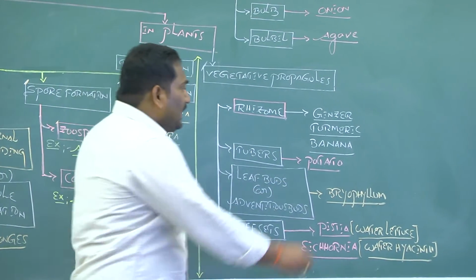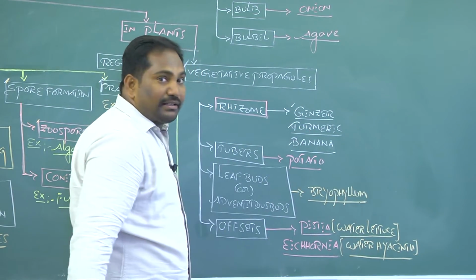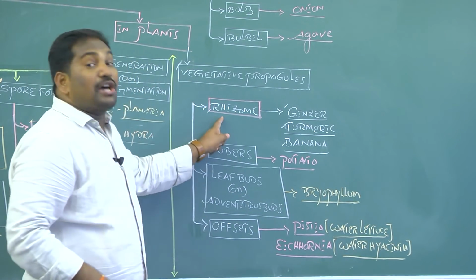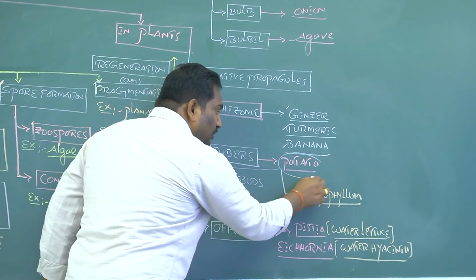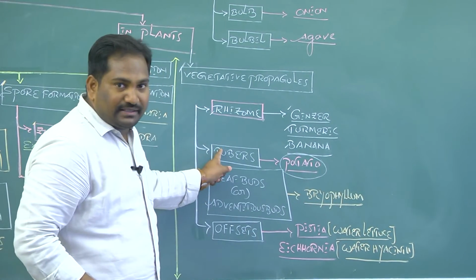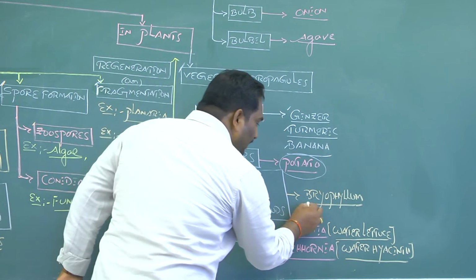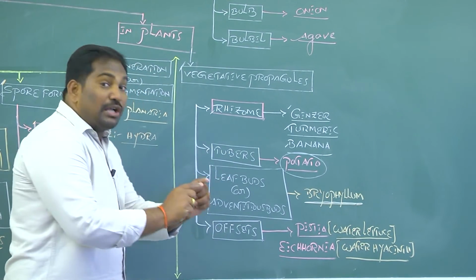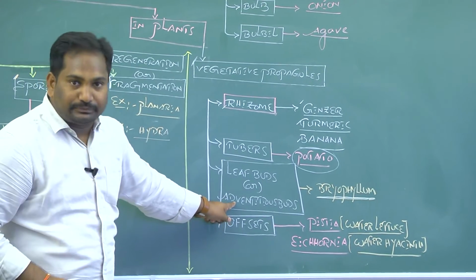For example, in ginger, turmeric and banana plants, the main vegetative propagule for vegetative reproduction is rhizome. Whereas in potato, the vegetative propagule is tuber. It helps in vegetative reproduction. Whereas in Bryophyllum, the vegetative propagule is leaf buds, which are adventitious buds.